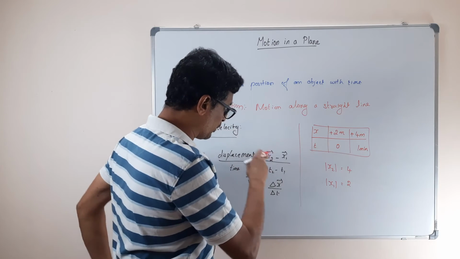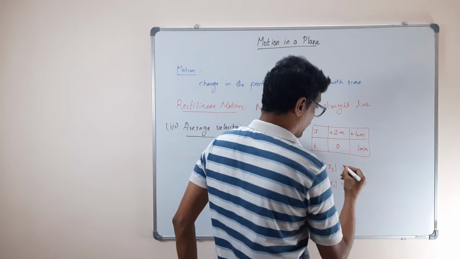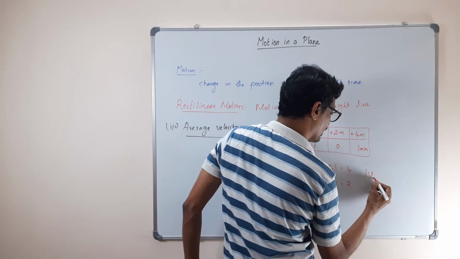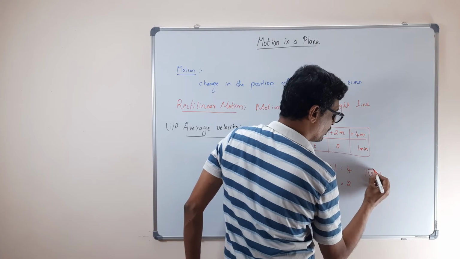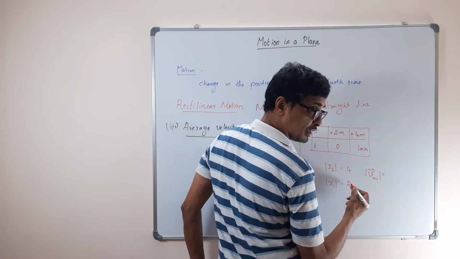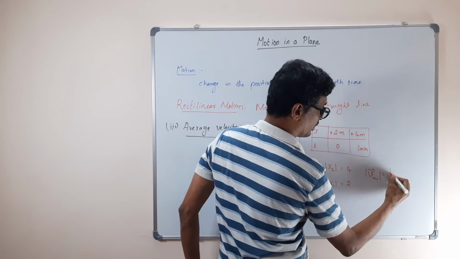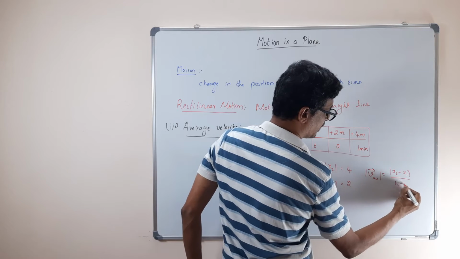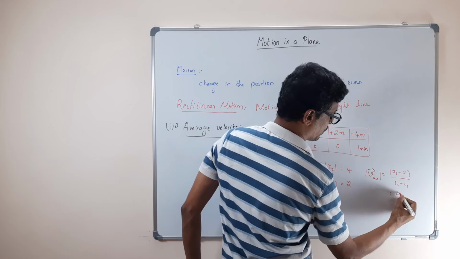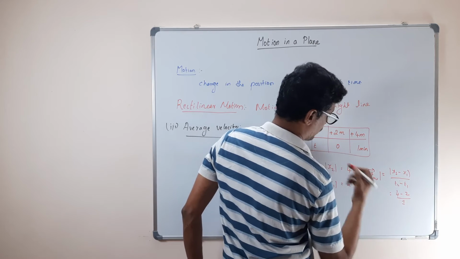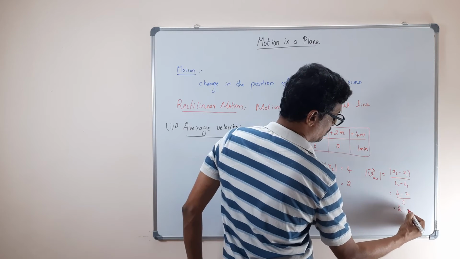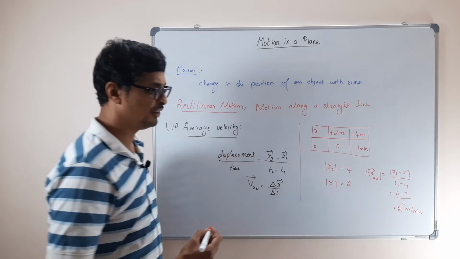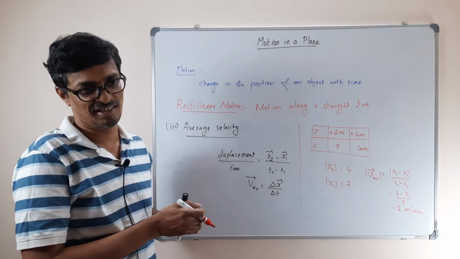So the magnitude of velocity VAV will be the magnitude of displacement, x2 minus x1, divided by t2 minus t1. That is 4 minus 2 divided by 1 minus 0, which is equal to 2 meter per minute. That is the magnitude of the velocity.